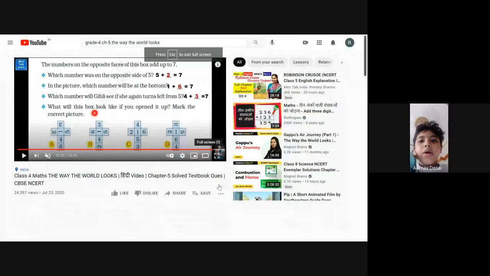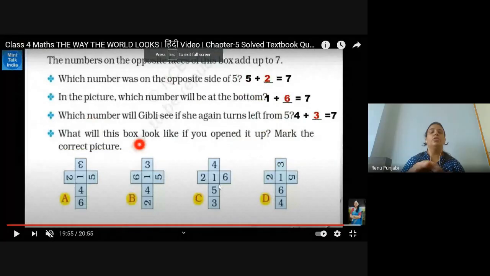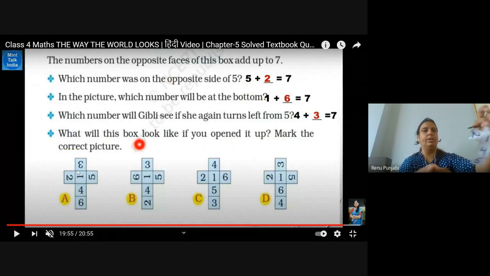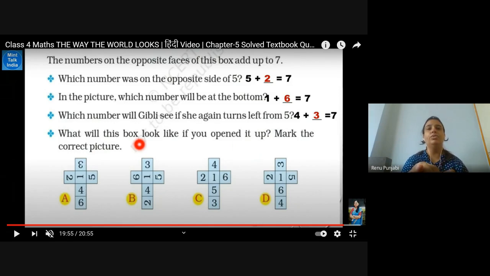I know all. So net A, if we check, I have made the net of the first A only. So which we have already checked, the 3 plus 4, the alternate numbers when we add, then if 7 is coming, then the net is correct. So 3 plus 4 is 7 and 1 plus 6 is 7 and 5 plus 2 is 7. If we go to the B1, 3 plus 4 is 7, that is okay. But 1 plus 2 is not 7. 5 plus 6 is also not 7. So the B net is wrong. So please put it wrong. C, check the C net.